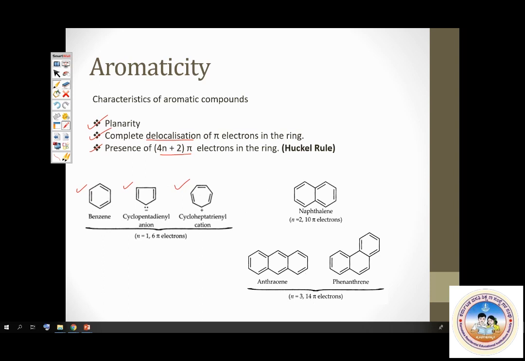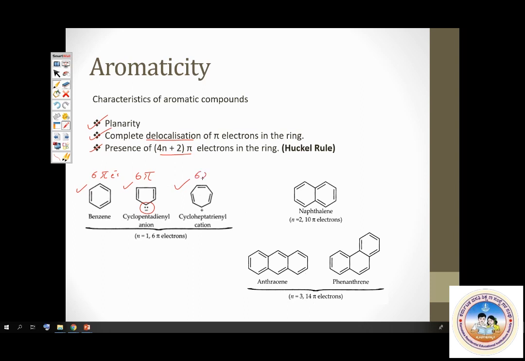Here benzene has 6 pi electrons. Cyclopentadienyl also has 6 pi electrons. Remember, this also must be included: this is also a pair of electrons in a p orbital. And cycloheptatrienyl also has 6 pi electrons. So all these follow Huckel's rule.